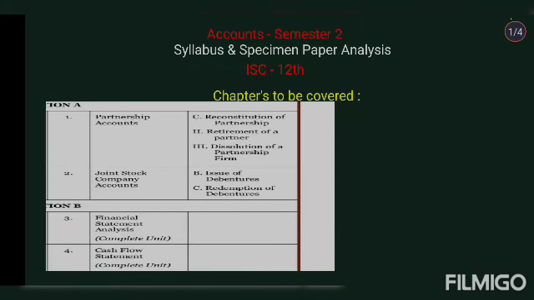Okay, so as an educator, I would advise you to focus more on the chapters retirement and issue and redemption. You have to be preparing for dissolution also, but just try to maintain a strong grip between the chapters retirement and your company accounts. That is very important to go through.